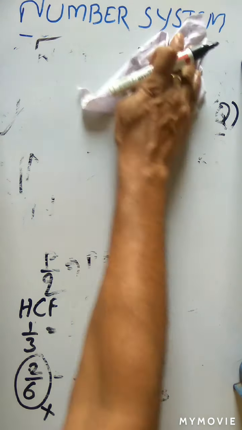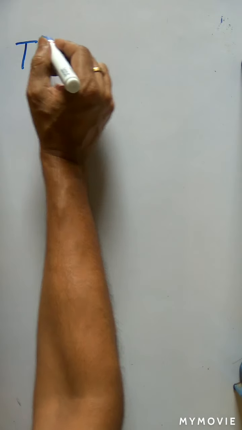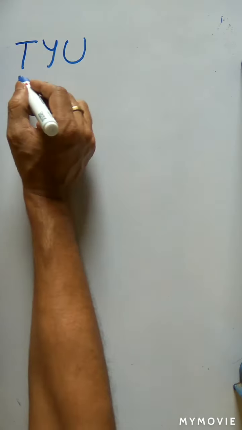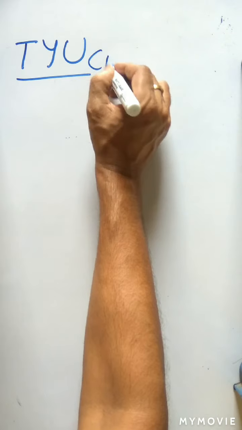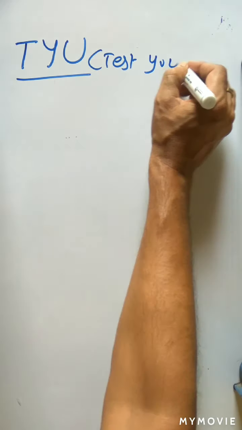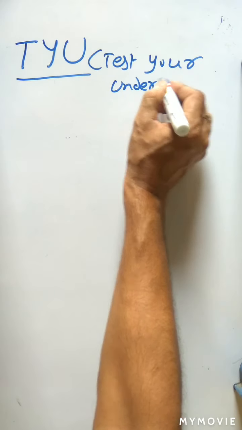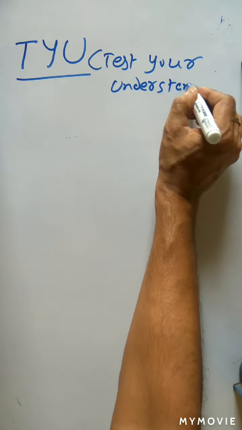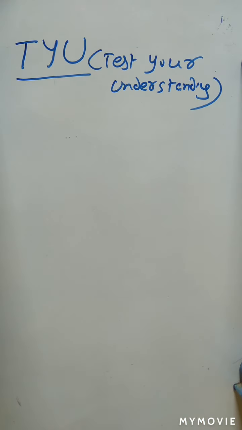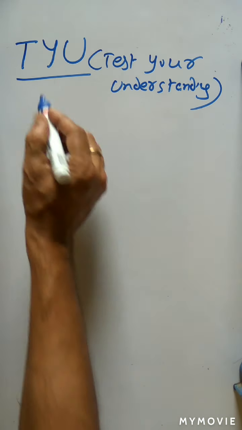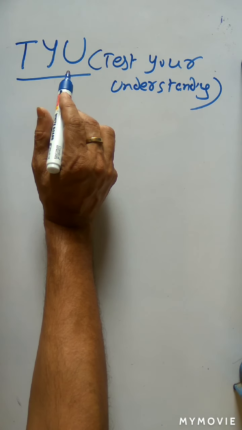Is it clear? So this is about, what numbers did we study? First natural numbers, then whole numbers, then integers, then rational numbers. Now every time you will be given one exercise, that is Test Your Understanding. So when you study a topic, every time you will get a question like this, TYU, Test Your Understanding.